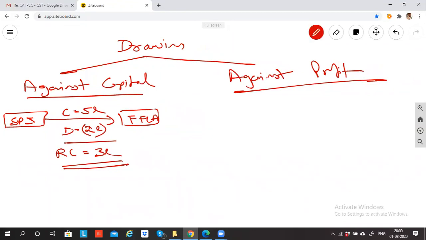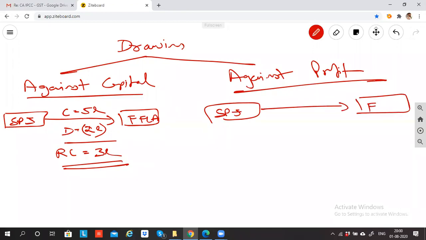Now one more point. SPJ has given capital to Fortune's Fund Learning Academy, let's say 5 lakh rupees. Over 5-6 years, every year SPJ earned a profit of, let's suppose, 3 lakh rupees. So what is my total capital? 8 lakh rupees. Now SPJ urgently requires money, so he's withdrawing 2 lakh.